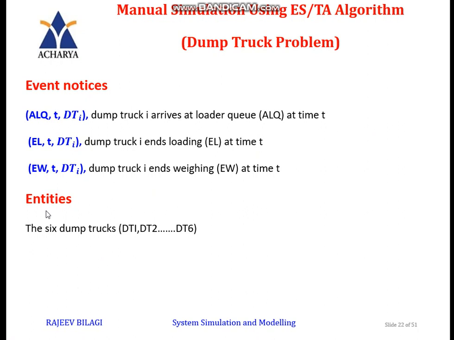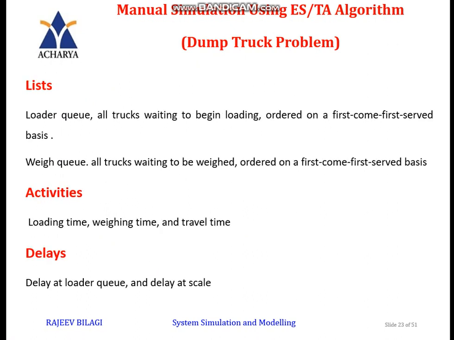Now there is another one, entities: DT1, DT2 up to DT6, so six entities. Along with this, you have two different loaders, L1 and L2, and one scale, that is S.